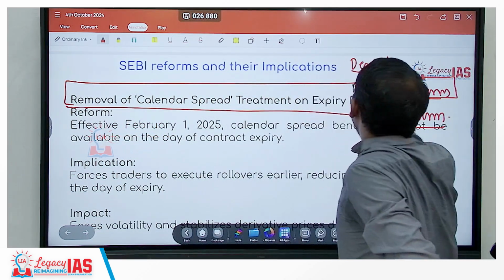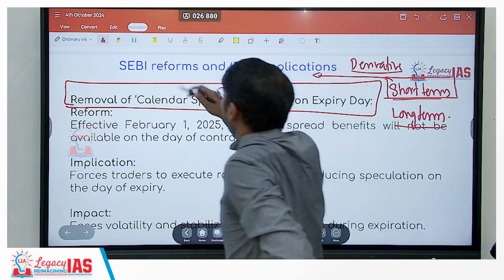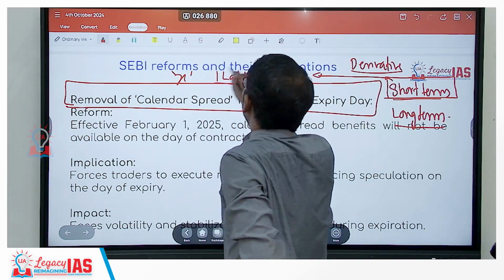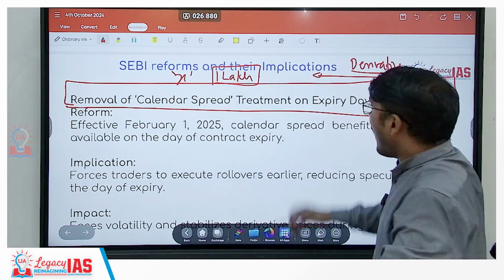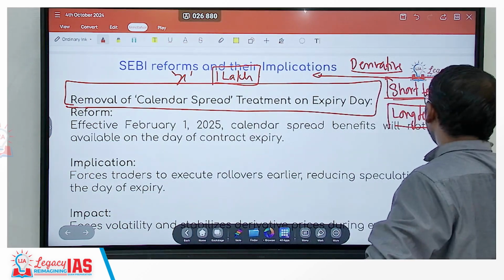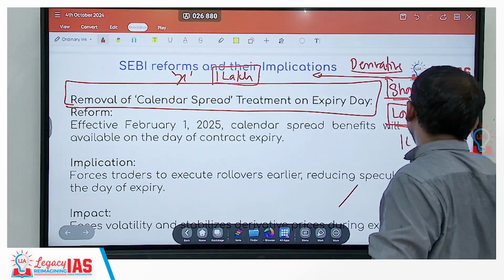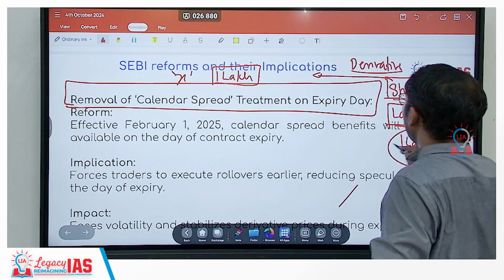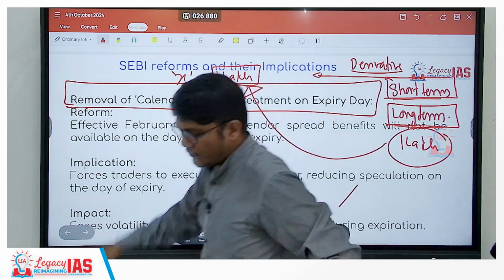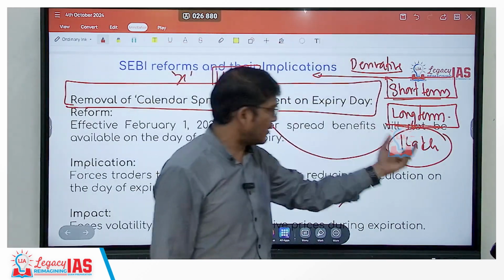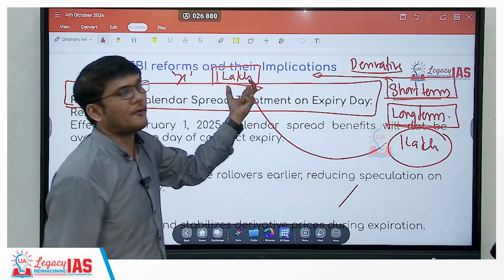So if I am investing some X amount of rupees, let's say 1 lakh is the risk mitigation money I should have. Now, since I also have a long term investment in the same derivative, of 1 lakh rupees only, this 1 lakh rupees used to act as the buffer for this. And this advantage, without having any additional money, this long-term investment used to act as a buffer.